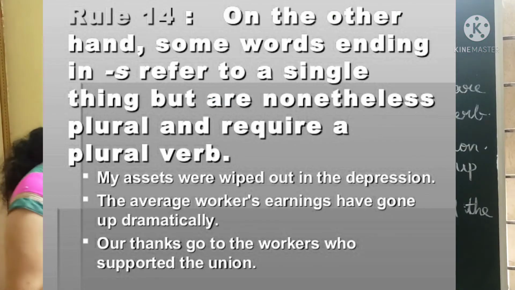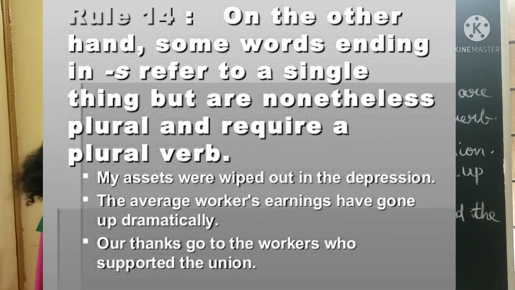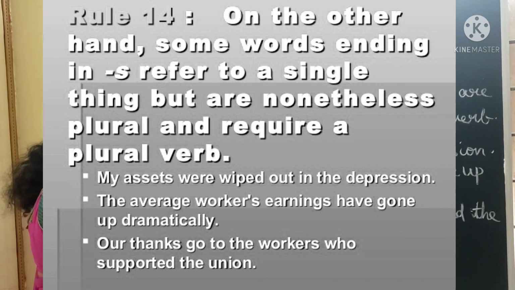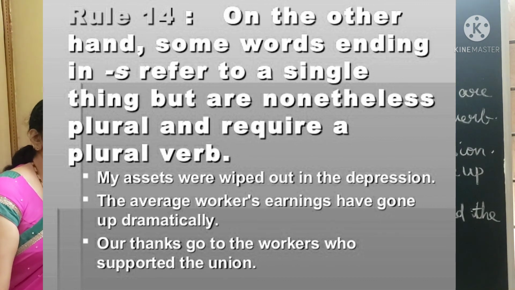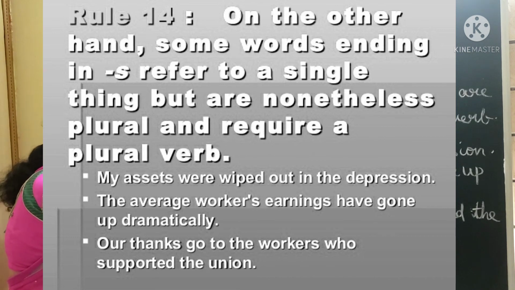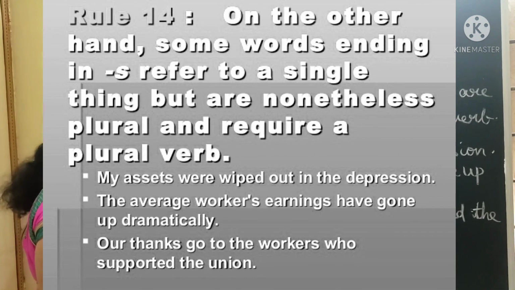Okay. Now let us see the rule 14 here. On the other hand, some words ending in s refer to a single thing but are nonetheless plural and require a plural verb. They refer to a single thing but they are plural. So they require what? Plural verb. If you take examples here, see, my assets were wiped out in the depression. So what happened to your assets? Wiped out. You have to consider your assets as plural. So you have to use what here? Plural verb were. Next, the average worker's earnings have gone up dramatically.